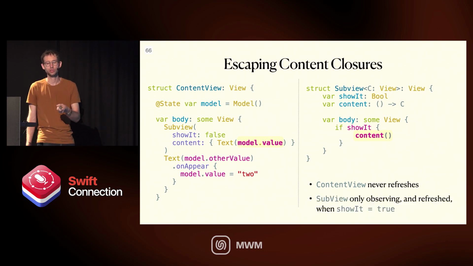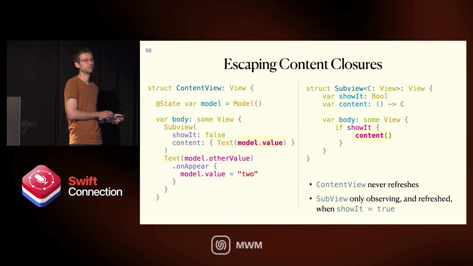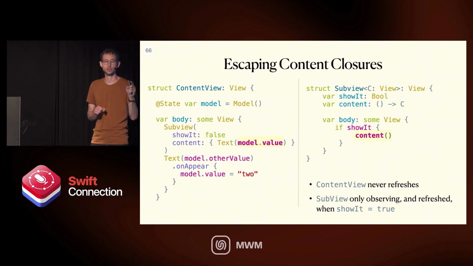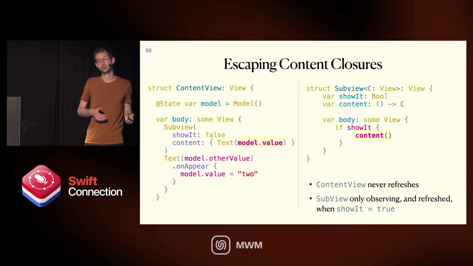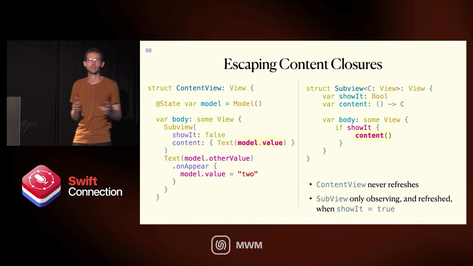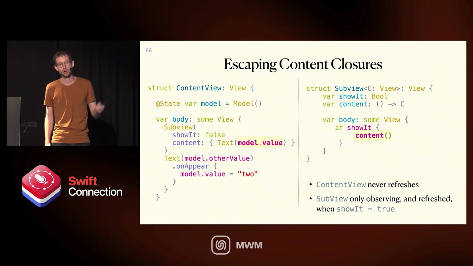And then even subview will only observe and be refreshed when showIt is actually true. As long as showIt is false, we don't even use that content, we don't even open that closure, and then it doesn't matter what happens to model.value. It can change 1,000 times. It doesn't matter. That view will never be refreshed. Only when showIt is true do we care about the content. Now we are going to observe model.value.